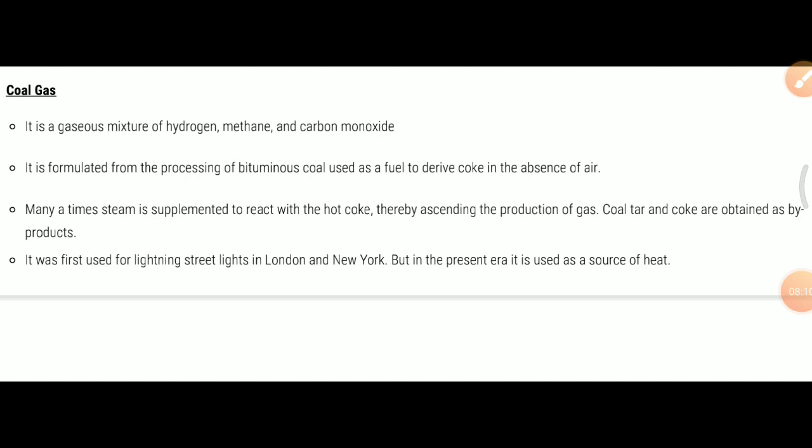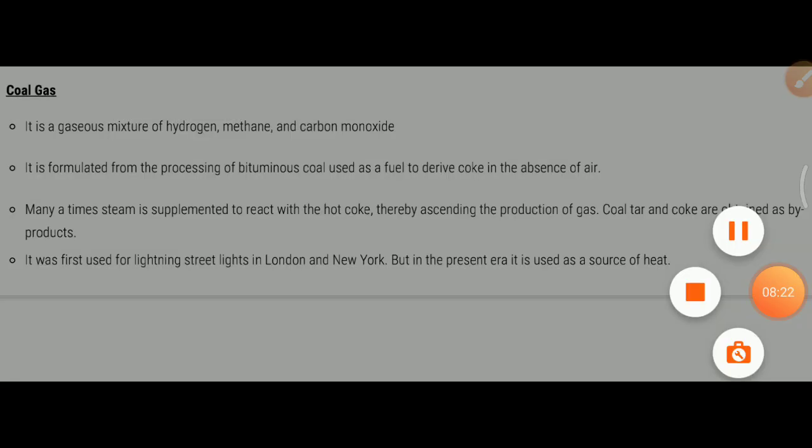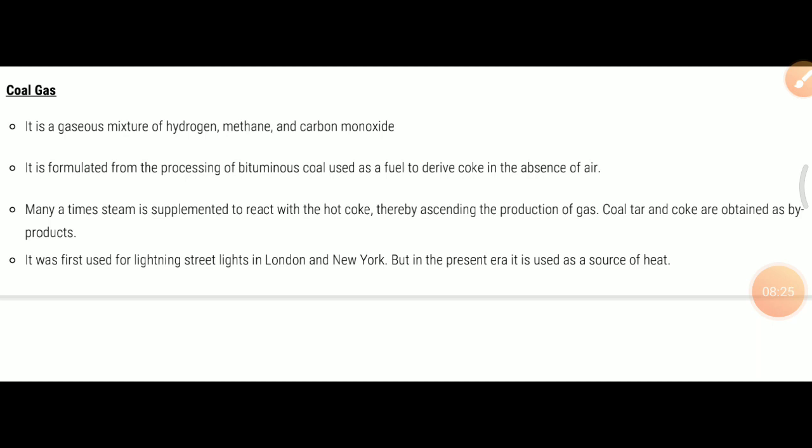Next useful product is coal gas. Coal gas is obtained during the process of processing coal to get coke. It is used as a fuel in many industries situated near the coal processing plants. Coal gas was used for street lighting for the first time in London in 1810 and in New York around 1820. Nowadays, it is used as a source of heat rather than light.